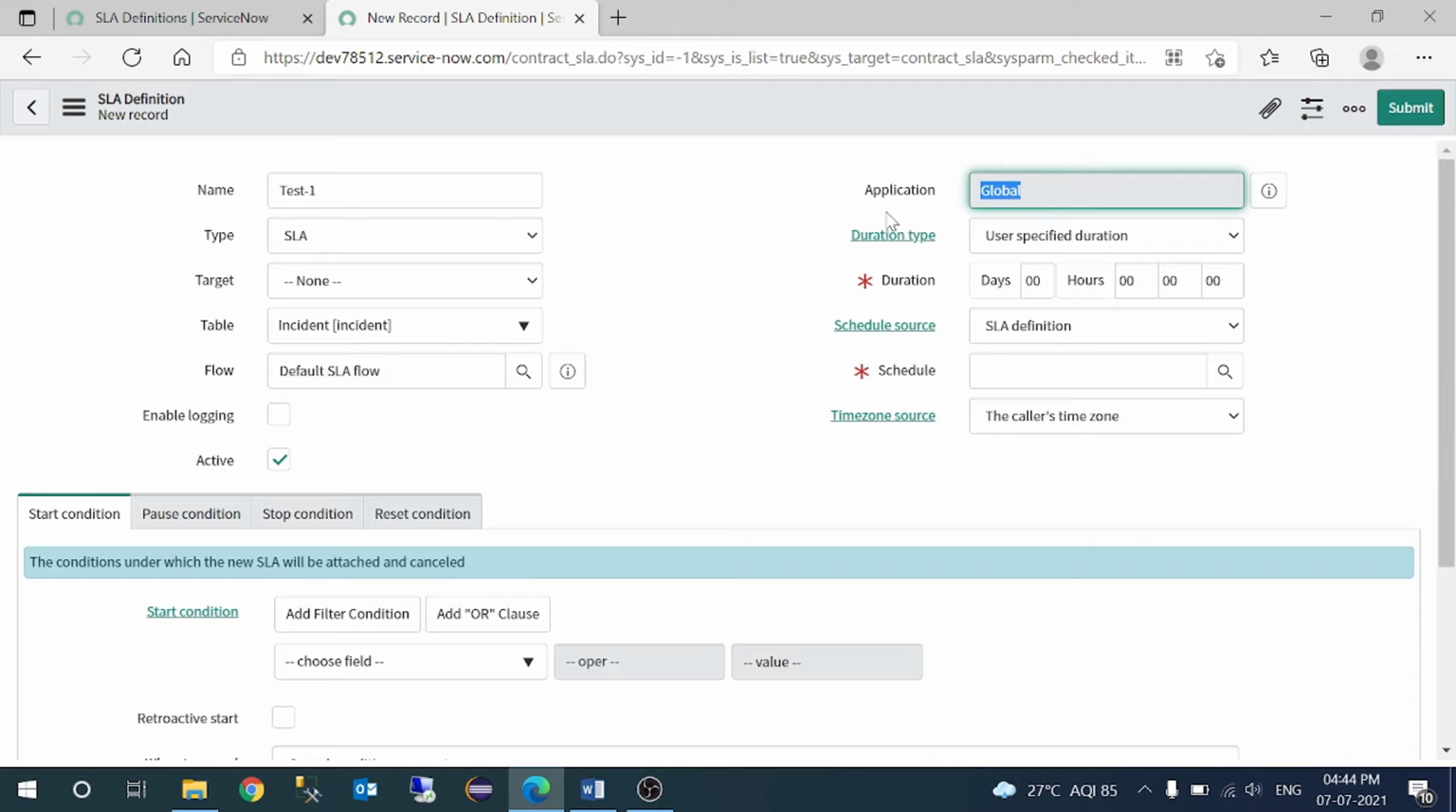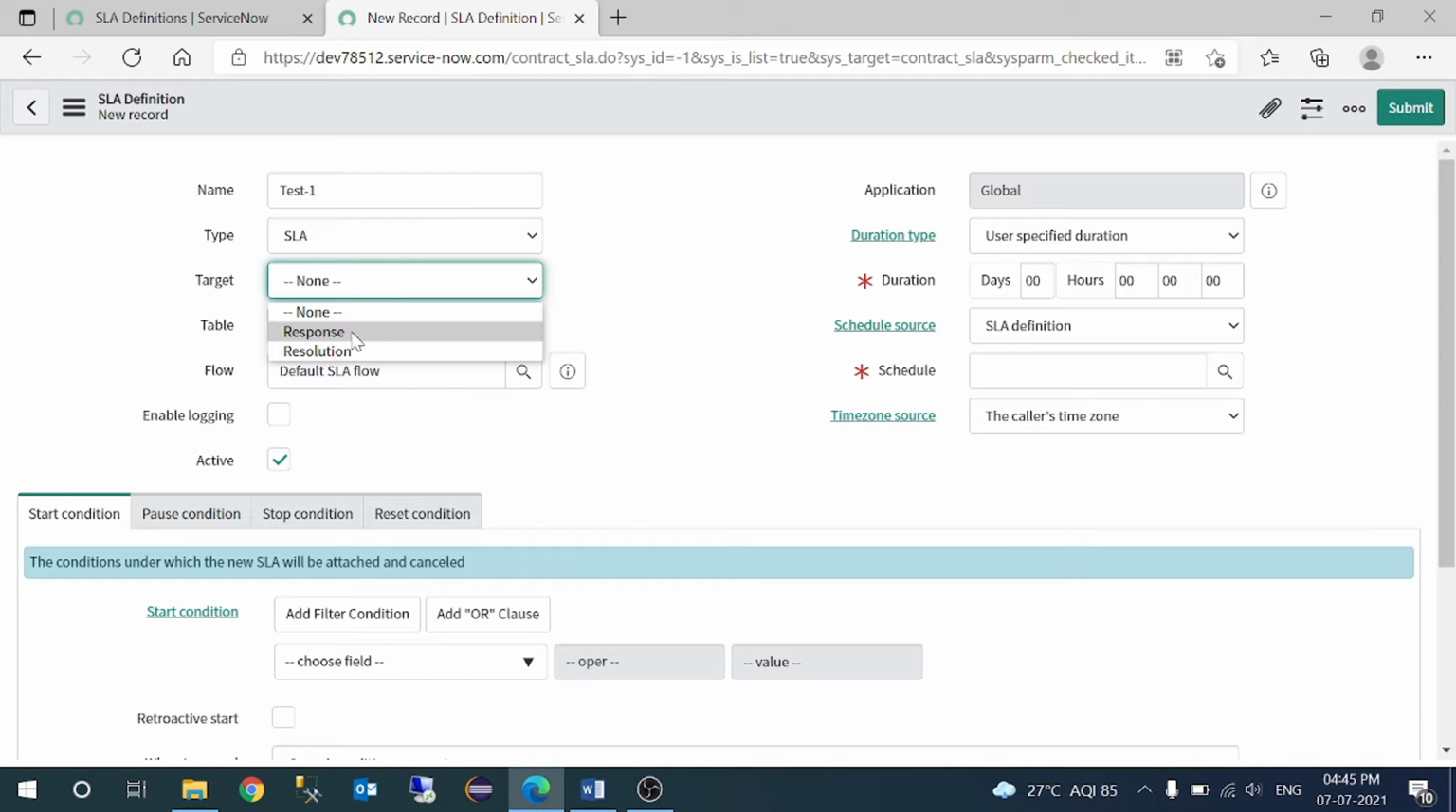Now the application is global by default, because we are going to apply this SLA on the incident. Now don't think that you can't create your SLA in another scoped application as well. It's not mandatory. That means you don't have to create an SLA in your global application itself. Fine. Now the target over here is response or resolution.